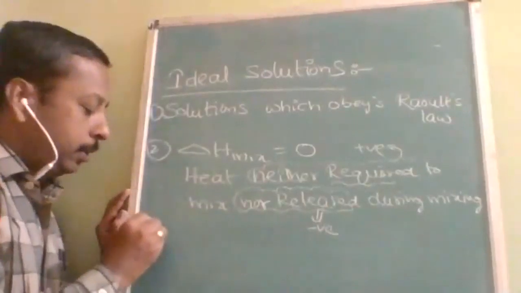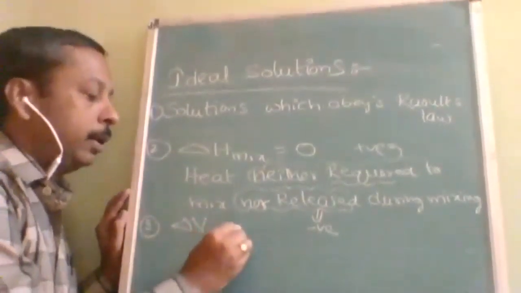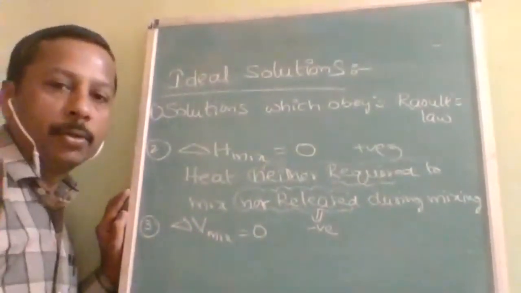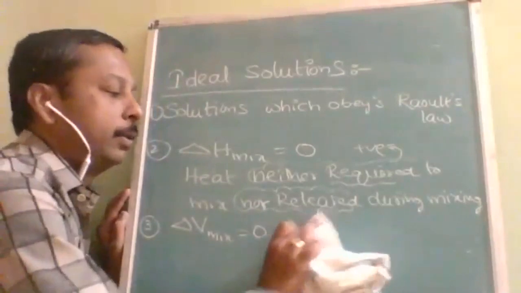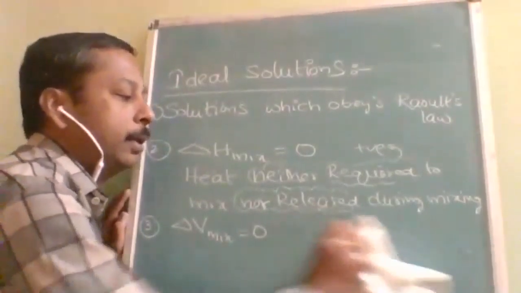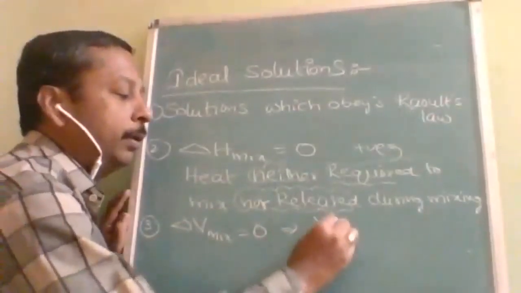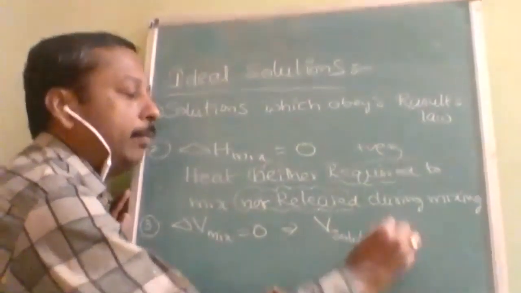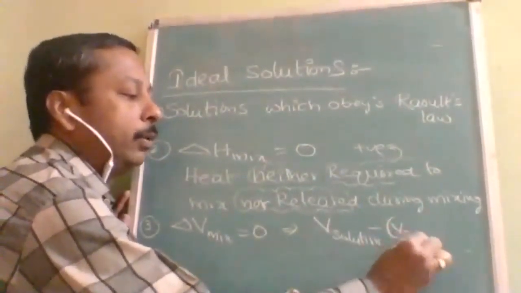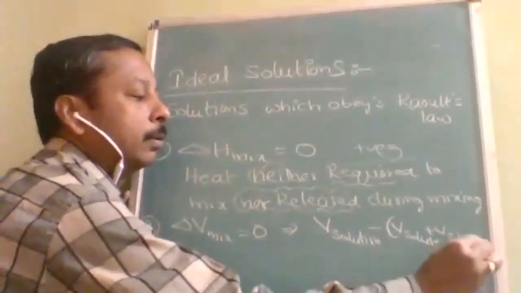Okay. And the third condition is delta V mix. Delta V mix should be 0. What is the third condition? Delta V mix must be 0. Okay. So what does delta V mix mean? Actually, V solution. What is delta V? V solution minus V solute plus V solvent.